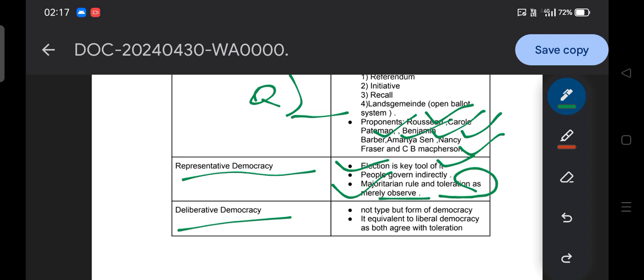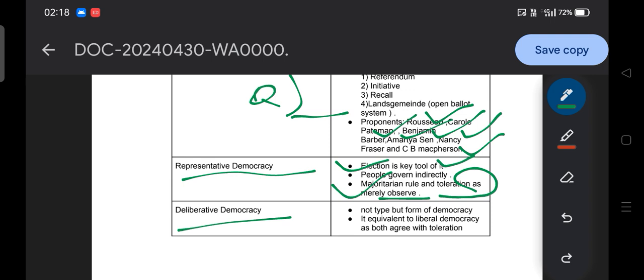That means the minority is not taken into consideration. Or, for example, in elections, the candidate who secures the highest number of votes in the polling booths is considered elected. That means the majority prevails here. That is how majoritarian rule is the key of representative democracy.